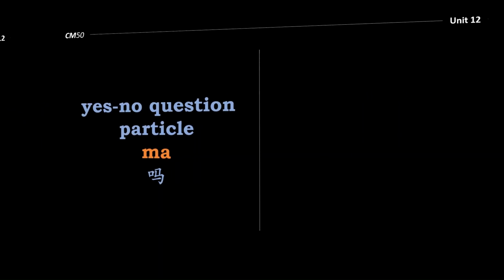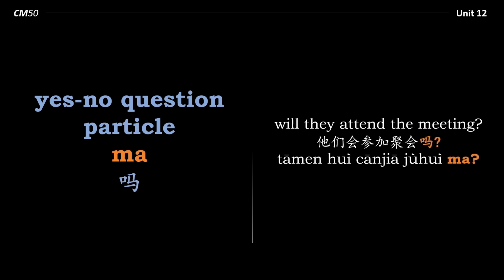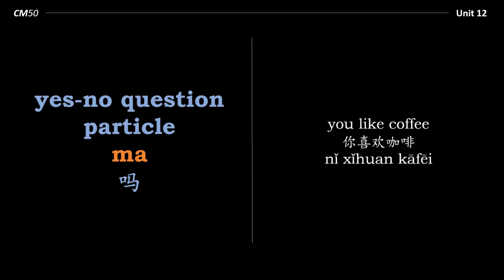Here's another example. They will attend the meeting. That's a statement. 他们会参加聚会. How do we turn the English into a question? By rearranging the sentence. Will they attend the meeting? How about the Chinese? Statement. 他们会参加聚会. To change that into a yes or no question, we simply add ma. 他们会参加聚会吗? Here's another example. You like coffee. That's a statement. Let's turn that into a question. Do you like coffee? How about the Chinese?